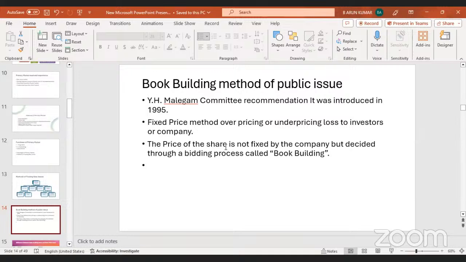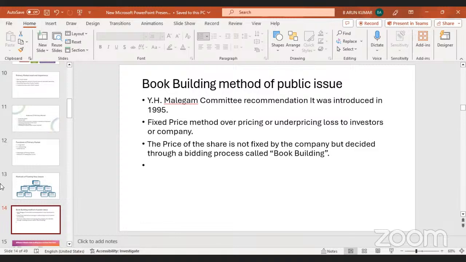Coming to book building, the price of the share is not fixed by the company, but decided through a bidding process. What is the definition of book building? The price of the share is not fixed by the company, but decided through the bidding process.